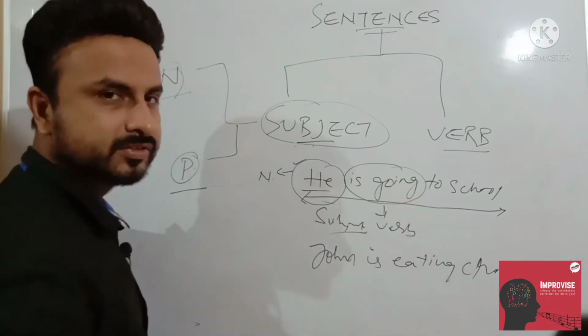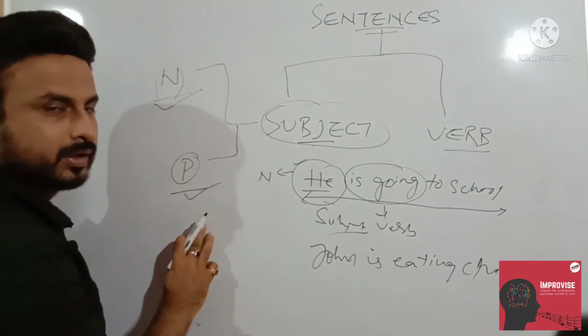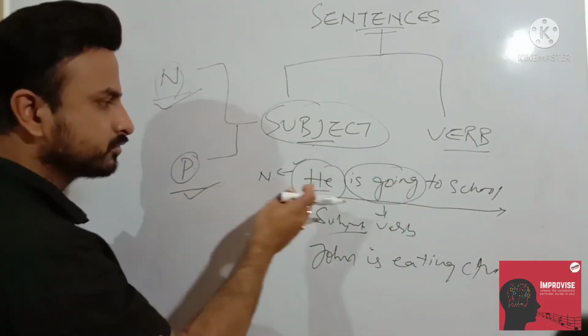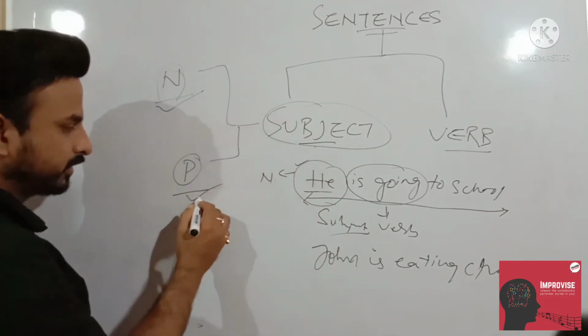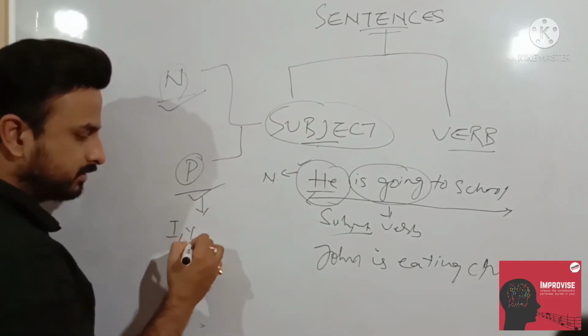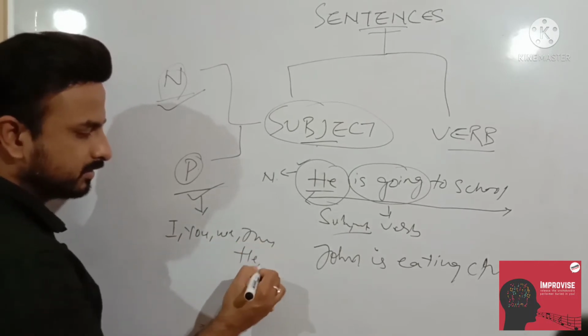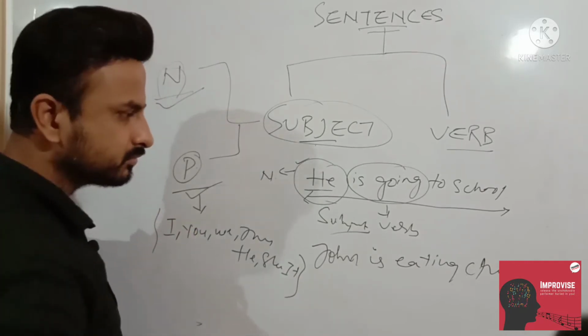Then also it makes sense, because I told you subject can be a noun and also a pronoun. Before, I had written Ram, so it is a noun. Now I have written he, which is a pronoun. Because as we know, what is a pronoun? I, you, we, they, he, she, it. These are all pronouns. Any doubt?